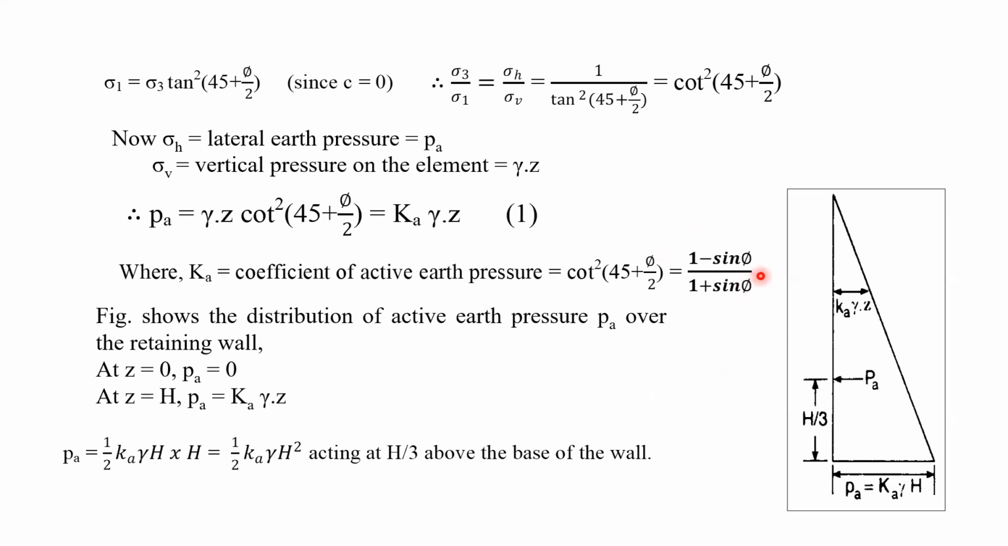The total pressure due to the backfill material on the retaining wall will be equal to 1 by 2 Ka gamma H square. For finding the total pressure, this is the pressure distribution diagram, right? Either we can integrate from 0 to H, or directly find the area of this triangle. So 1 by 2 Ka gamma H into height, and the height is also H. So it will become 1 by 2 Ka gamma H square, and it will act at H by 3.